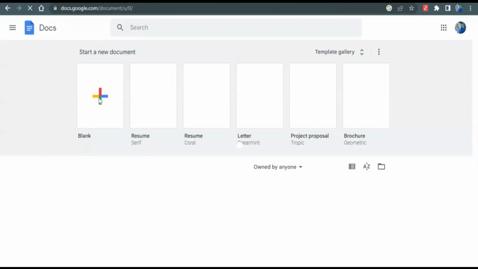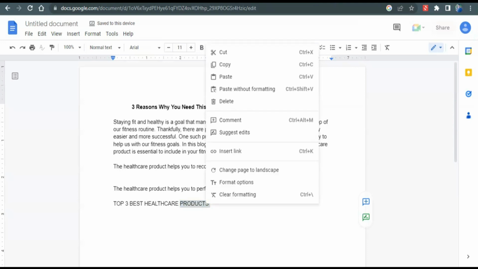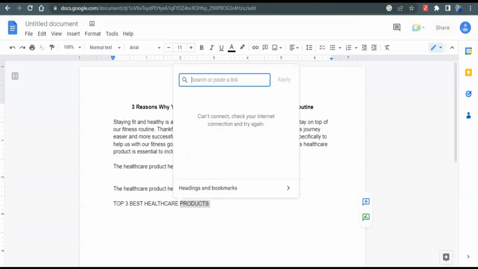Once it's open, click on blank document. Now you can paste the text here, and then you can edit the text as well, like you can bold the heading and align it to center, and then you can also make some other changes as well. Once it's done, you can add your affiliate link here. For example, copy best healthcare products, and then you can make it an affiliate link by right clicking on the word and then click on insert link, then paste your link here.